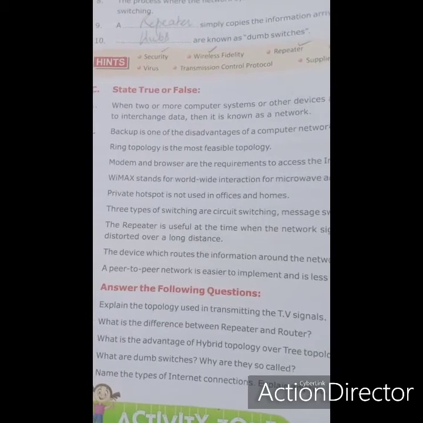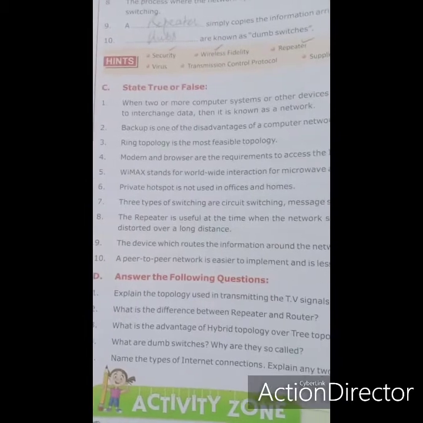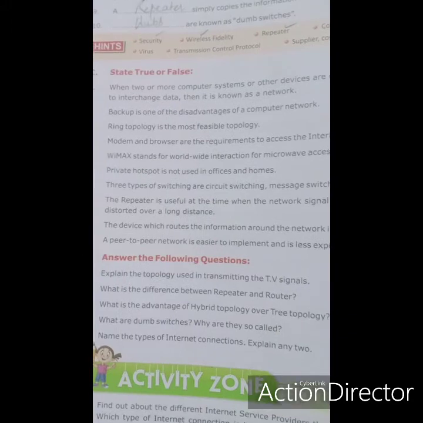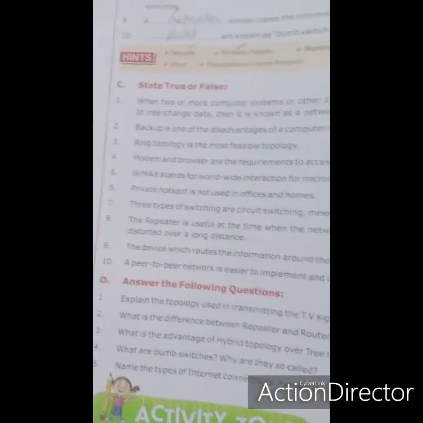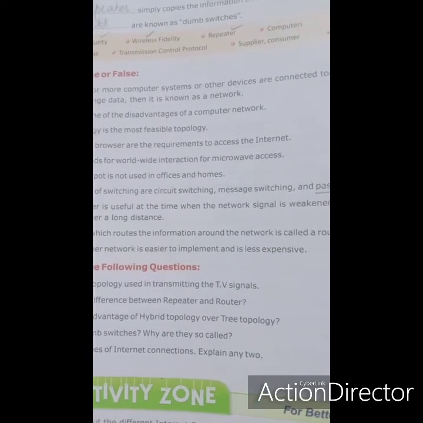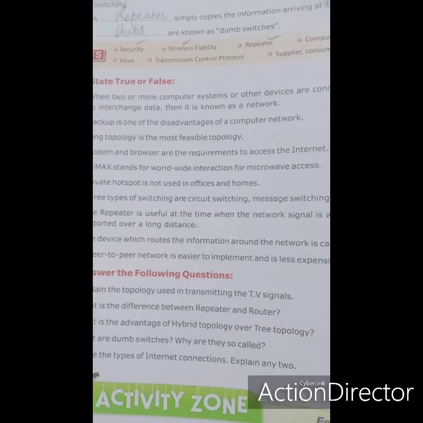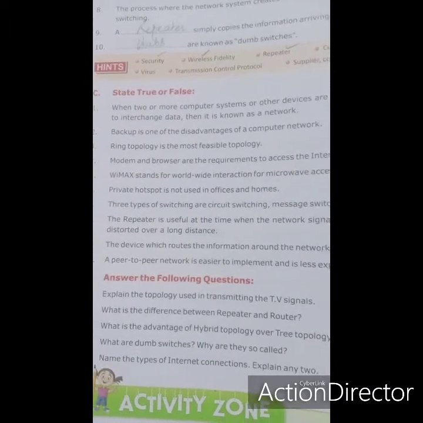Repeater is doing, so it's true. Next is the device which routes the information around the network is called a router. Yes, the device that routes information is called router. Next is a peer-to-peer network is easier to implement and is less expensive. Yes, it's less expensive and very easy to implement, so it's true.